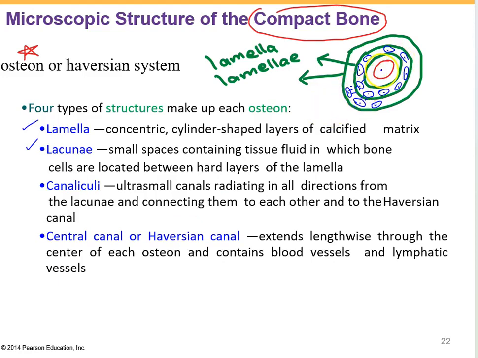And as I mentioned before, at the center of this system or this structure, we have the central canal, which you can find the blood vessel like artery, vein, and also the nerve and lymphatic system. That is the central canal.